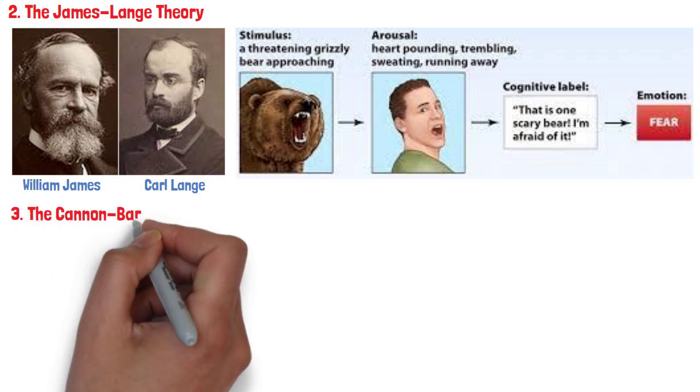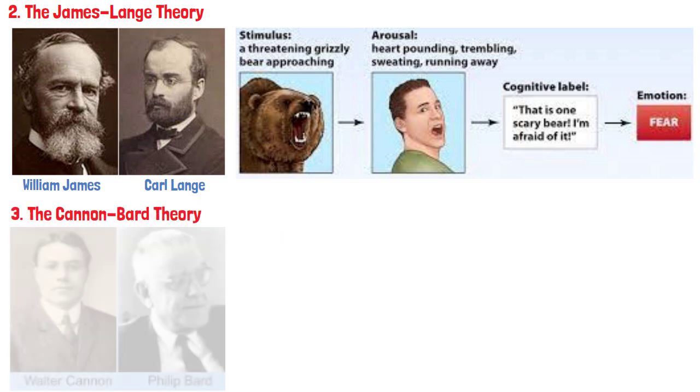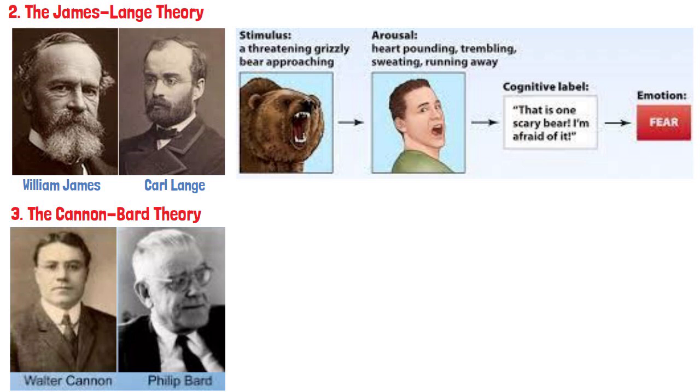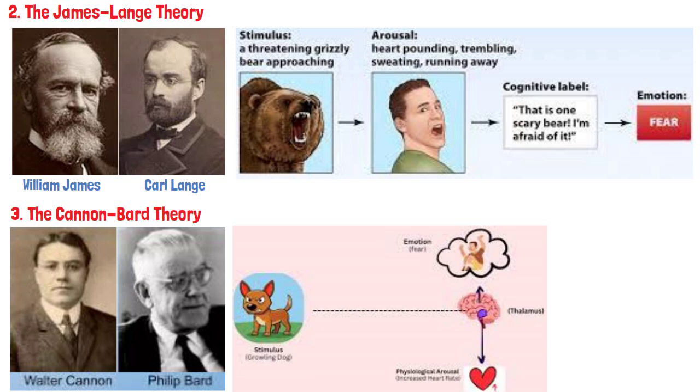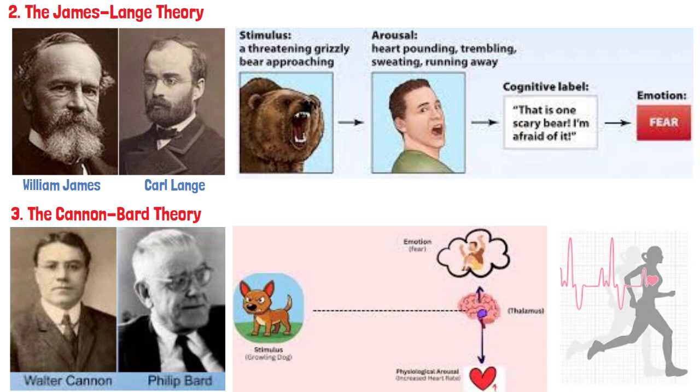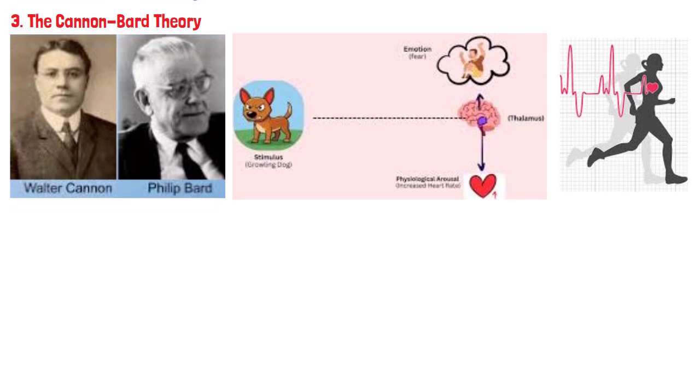The Cannon-Bard theory. Walter Cannon and later Philip Bard challenged the James-Lange idea. They argued that emotions and physical responses happen at the same time, not one after the other. For example, when you face danger, your brain triggers both the feeling of fear and the physical responses like sweating or rapid breathing simultaneously. Cannon noted that physical reactions alone cannot explain emotions, since they can occur without a feeling, for example, a racing heart from exercise.